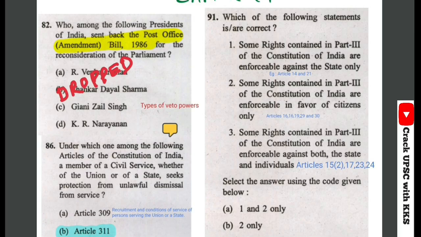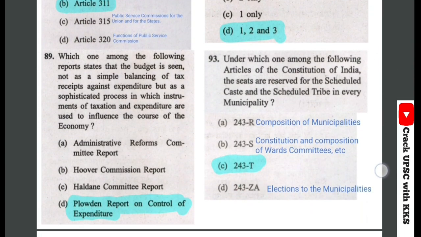Articles 15, 16, 19, 29 and 30 are available to citizens only. Third statement, some rights contained in part 3 of the Constitution of India are enforceable against both the state and the individuals. So all the three are correct. Here articles 15(2), 17, 23 and 24 are enforceable against both state and individuals. So all are correct. Let's see the next question.